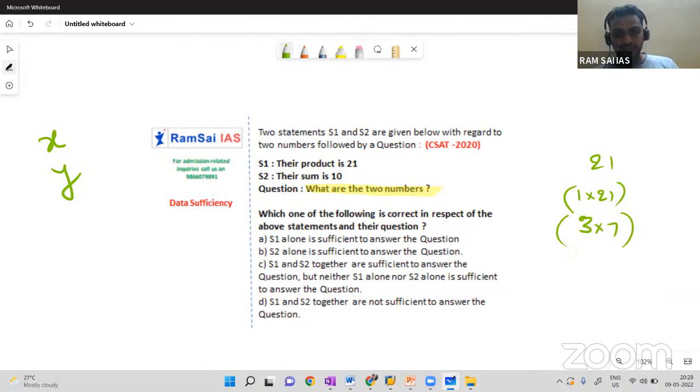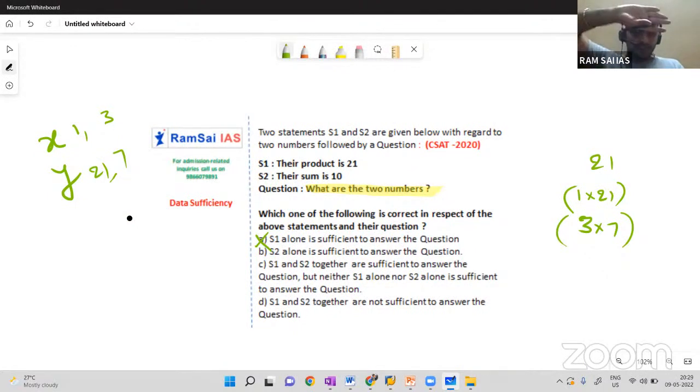So from these, I can write the two numbers can be 1 comma 21 or 3 comma 7. See, are you getting unique value for x and y? No, I'm getting two different values, two different scenarios, right? Can be 1 comma 21 or it can be 3 comma 7. So I'm in dilemma. One alone is not sufficient. Again, I'm telling you, we should get unique value. We should not be in dilemma case. But here I'm getting two different values. X and Y can be 1 comma 21 or 3 comma 7. So one alone is not sufficient.